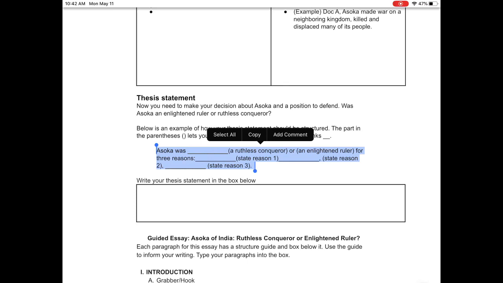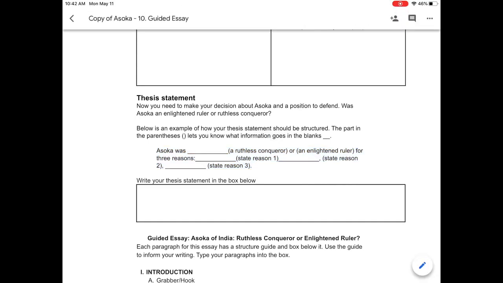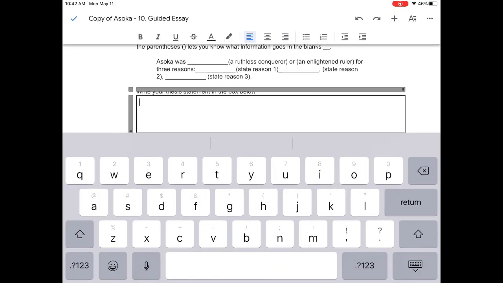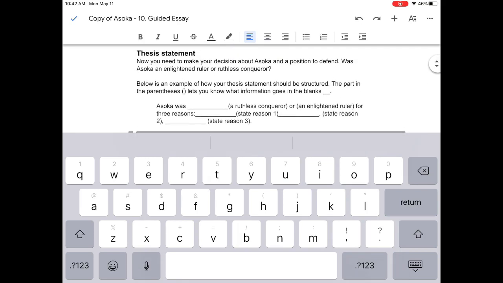Ashoka was ruthless because he invaded the Kalinga Empire, threatened the forest people, never really made up for the wrong that he did. Ashoka was an enlightened ruler because he learned from his mistakes, did his best to make amends, promoted peace and forgiveness throughout his kingdom. Something like that. You're going to write your answer in here.